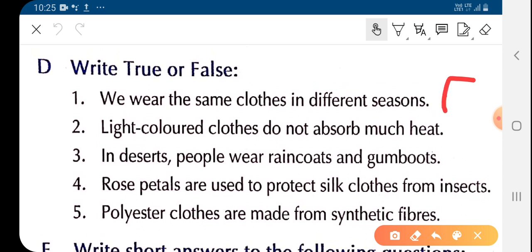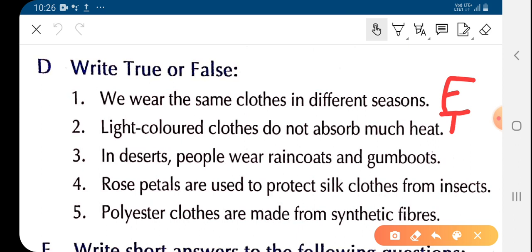What will you write here? False. Now, light colored clothes do not absorb much heat. As we have studied in the chapter, as light colors do not absorb heat, they reflect all the heat which falls on them. That is why they are able to keep our body cool. So light colored clothes do not absorb much heat. This is true. You will write here true.